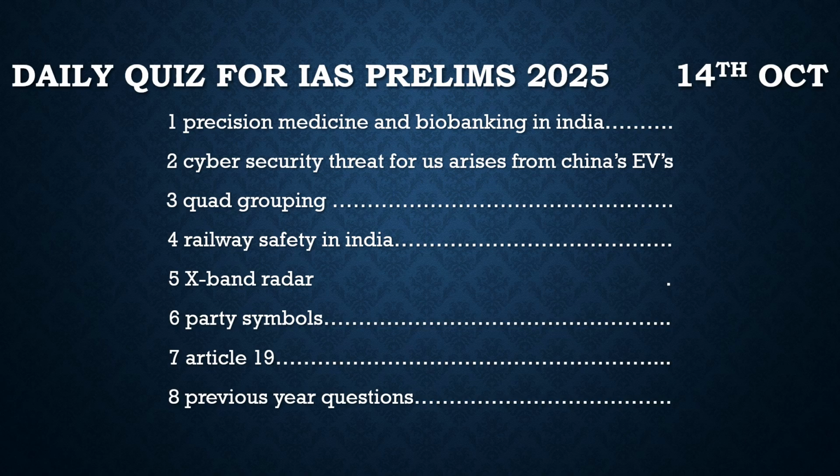The other set of questions which we discuss here is from the static portion, and right now we are discussing the Indian polity, and in it we are going to discuss today Article 19. We are going to derive a prelims based question from this article and give you the idea how the question can be formed from these static portions too. After discussing these questions with respect to the current affairs and the static portion, we will shift our approach towards the previous year questions.